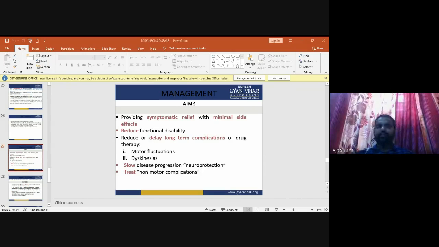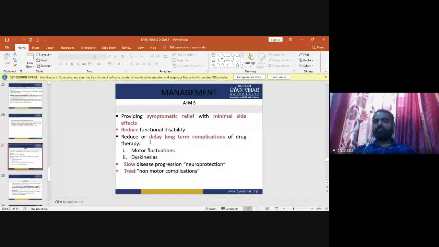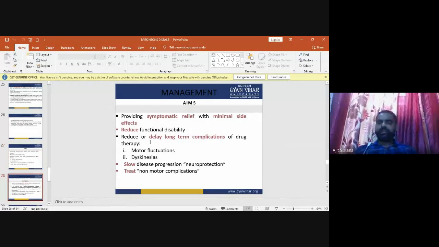We reduce or delay long-term complications of drug therapy, fluctuations, dyskinesia, slow disease progression by neuroprotection, and treat non-motor complications. This is the aim for the management of the Parkinson patient.